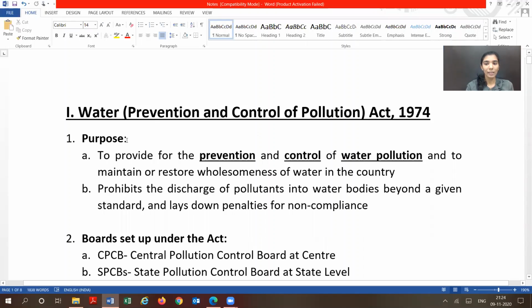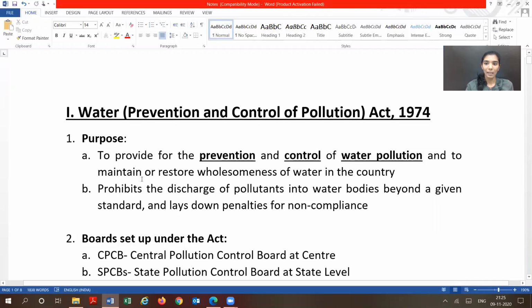So first, in any act, what is the first thing that you should remember? What is the purpose of the act? And usually the purpose is explanatory from the name of the act itself. So the purpose of this act is to provide for prevention and control of water pollution and to maintain or restore wholesomeness of water in the country. So prevention and control of water pollution, you can just make out from the heading itself.